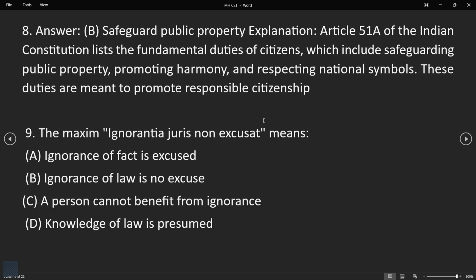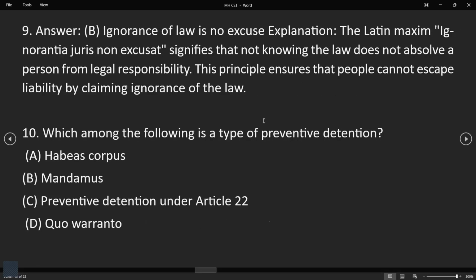Okay, the maxim ignorantia juris non excusat means. So these are the options. Ignorance of fact is excused. Ignorance of law is no excuse, or a person cannot benefit from ignorance, or knowledge of a law is presumed. So the answer will be D. Ignorance of law is no excuse.